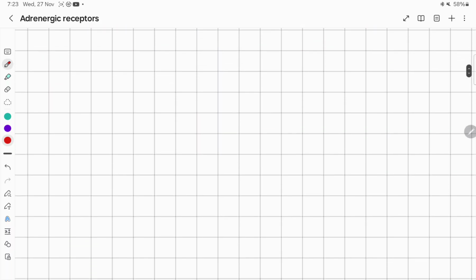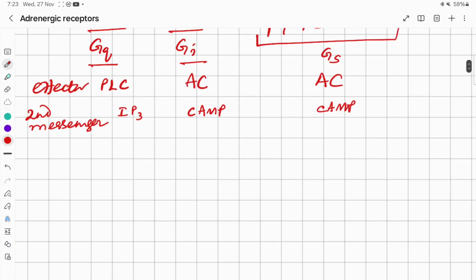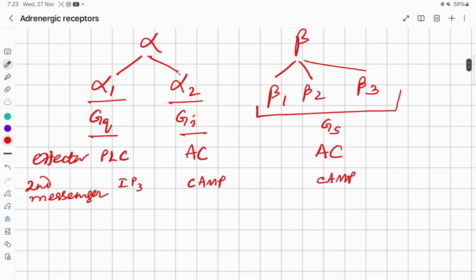So this is all about the two types of adrenergic receptors and their molecular mechanism and the type of G protein coupled receptor.